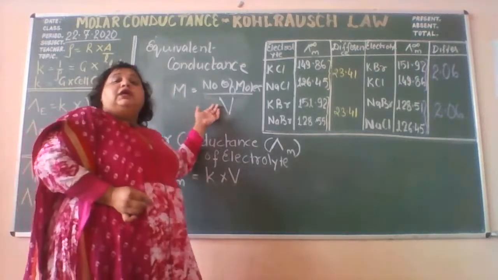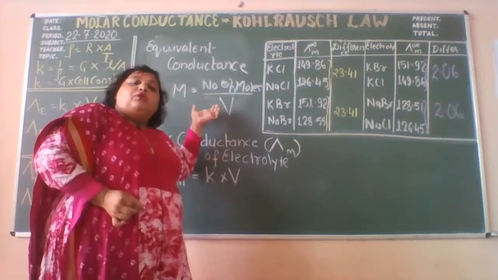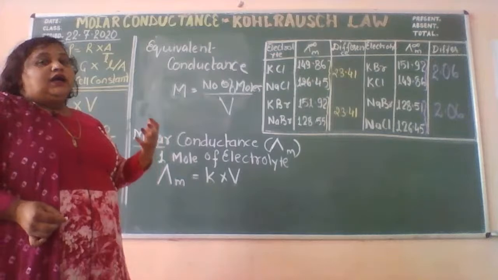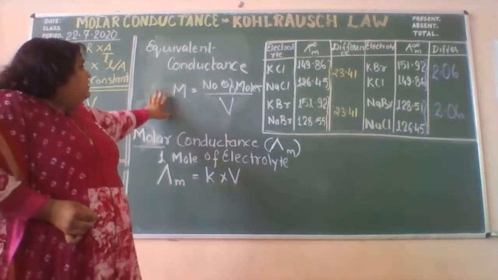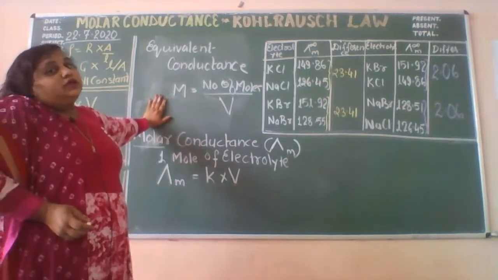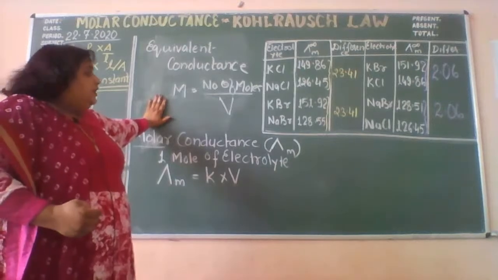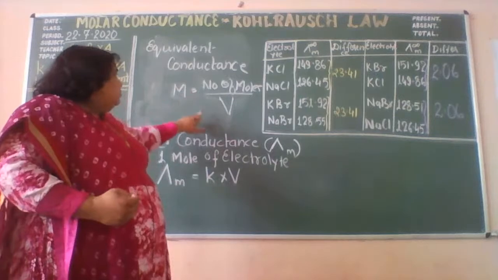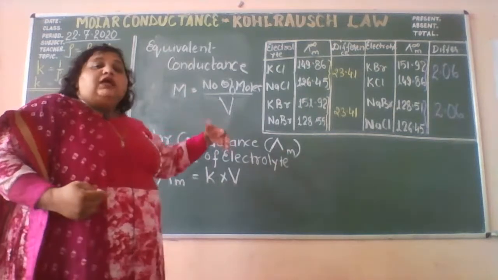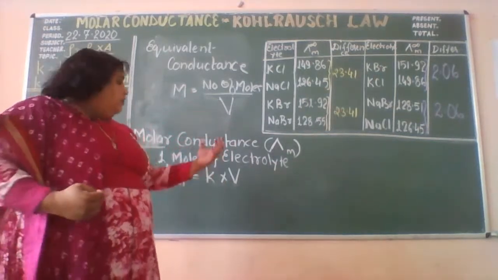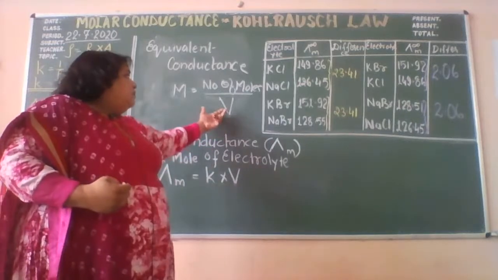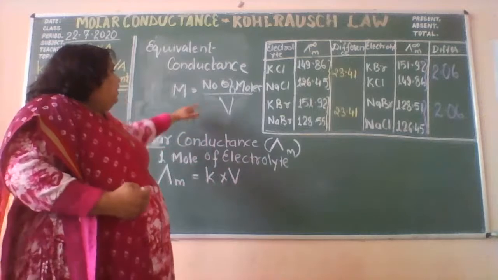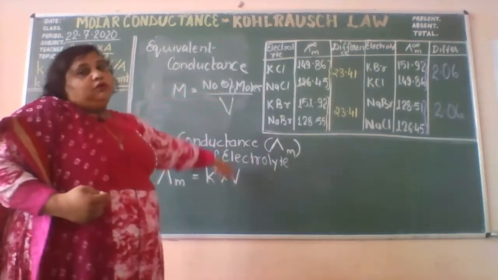This is from the second chapter in class 11. I think some of the students must have learned it in class 10 also. Representation of the solution, right? So from here, can you substitute this value? If C number of moles are present in this volume, what will be the value of V? V will be equal to 1 by C.